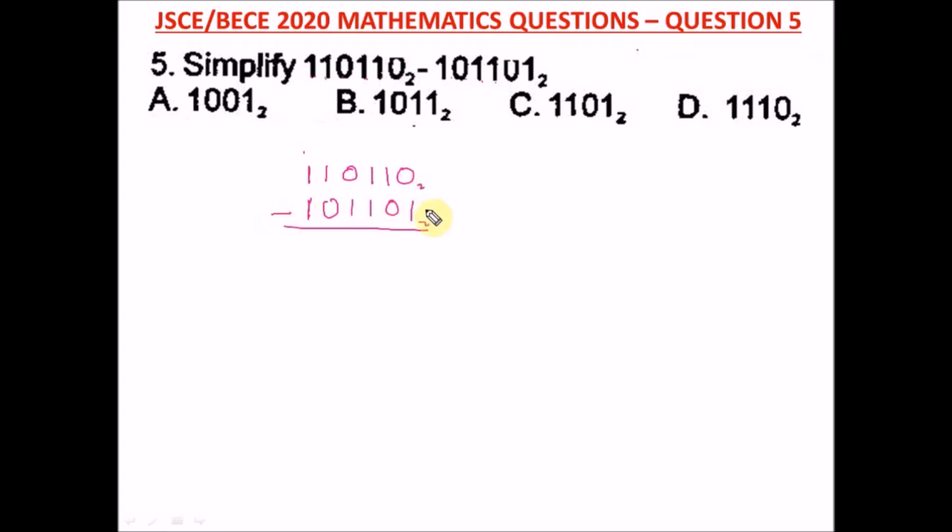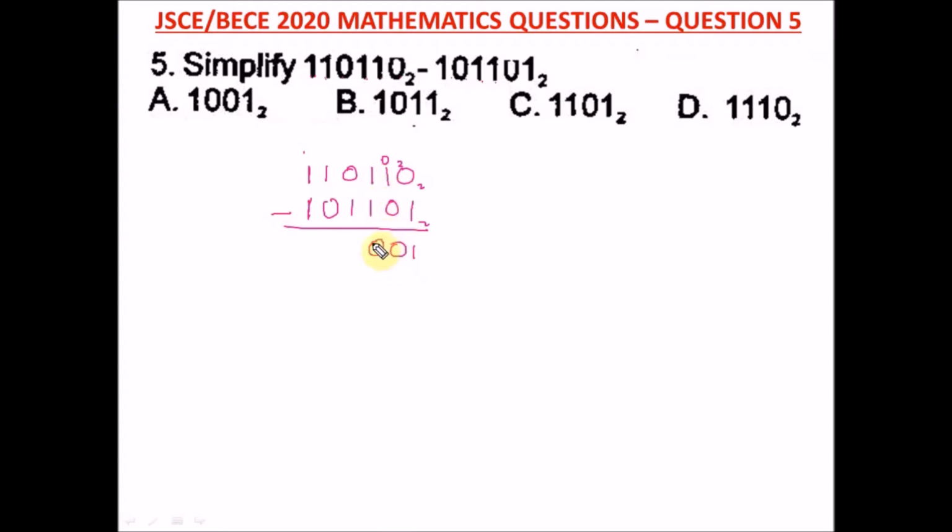We're subtracting in base 2. So this is 0 minus 1. You can't subtract 1 from 0, so you have to borrow a 1 from here. And remember, it's base 2. When you borrow a 1, that 1 would be what? 2. So we have here 2. 2 minus 1 will give us 1. What are we left with here? We've taken a 1 already, so here we are left with just 0. So 0 minus 0 is 0. Here, this is a 1 minus 1.